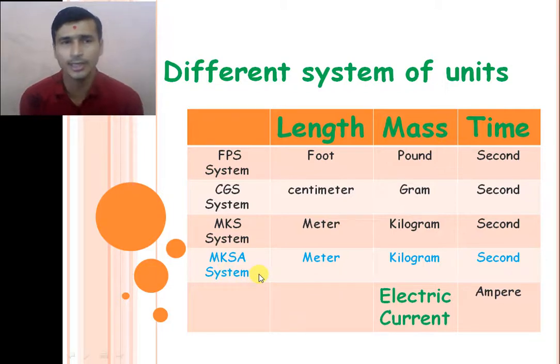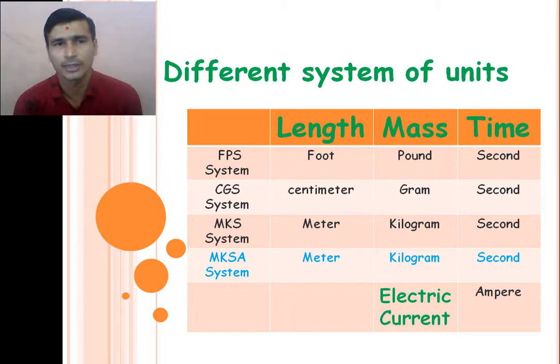In the MKSA system, four different physical quantities are considered fundamental. First is length, the unit of length is the meter. Second is mass, the unit of mass is the kilogram. Third is time, the unit of time is the second. And the fourth physical quantity is electric current, and its unit is the ampere.